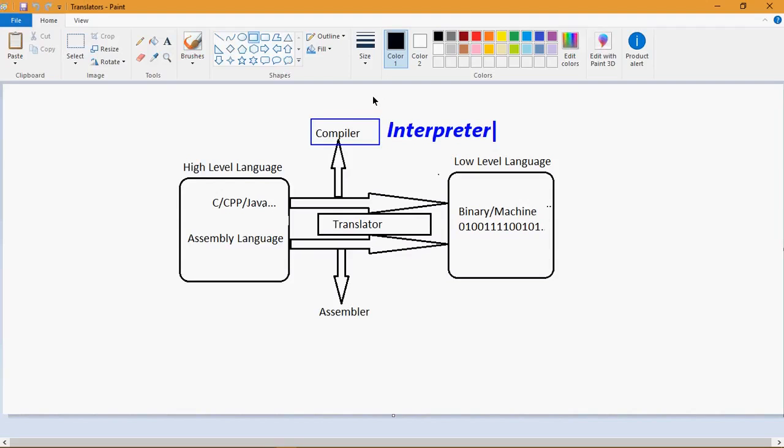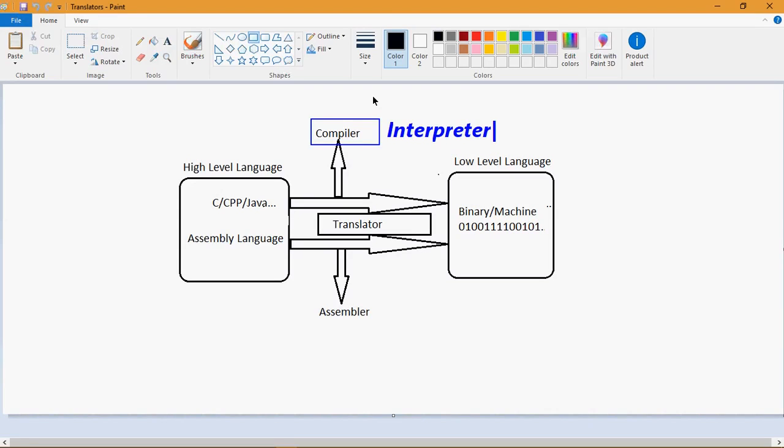A compiler will convert the entire program into low level language at a time, but an interpreter will convert the code of the program line by line into low level language. Okay, so if we have written 20 lines of code, then each and every line, line by line, the interpreter is going to convert into low level language.